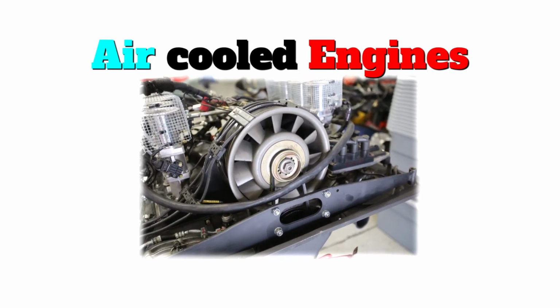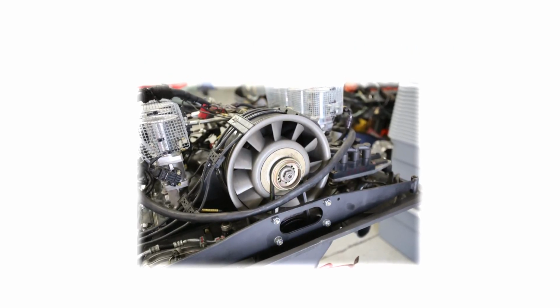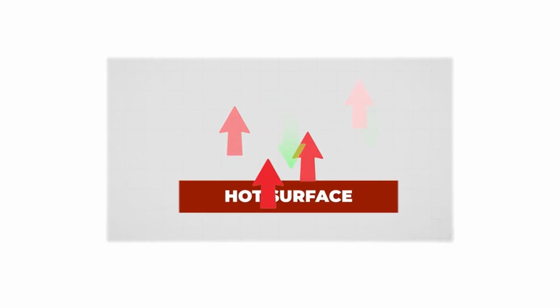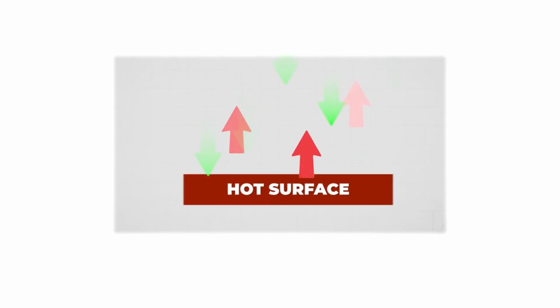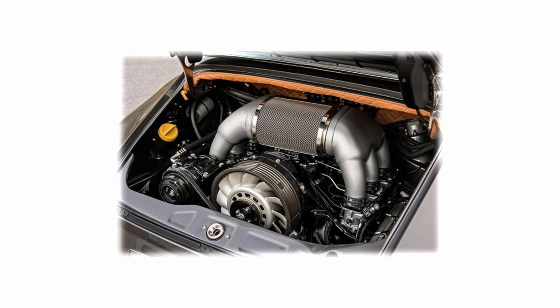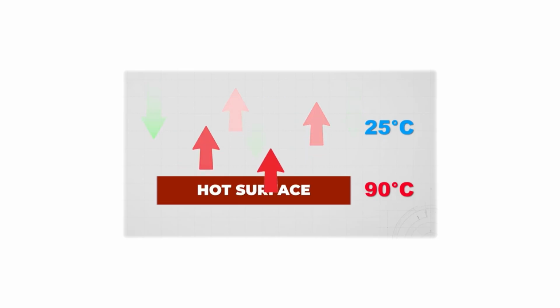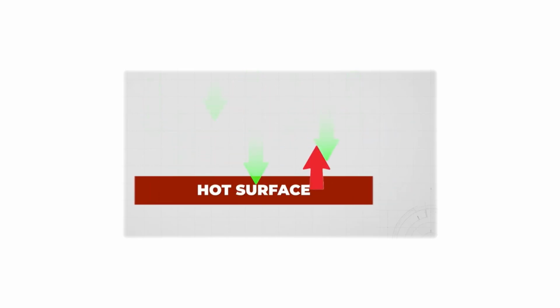To understand air cooling, first we need to understand the basic principle of heat transfer. Whenever a hot surface comes in contact with cold air, heat automatically starts transferring from that surface to the air. This process is called convection, in which heat transfers from a solid surface to the surrounding fluid, which in this case is air. The greater the temperature difference between the surface and the air, the faster the heat transfer will be, and the larger the surface area, the more heat can be transferred. So, in simple words, if we want to cool a hot object quickly, we need to increase its surface area.